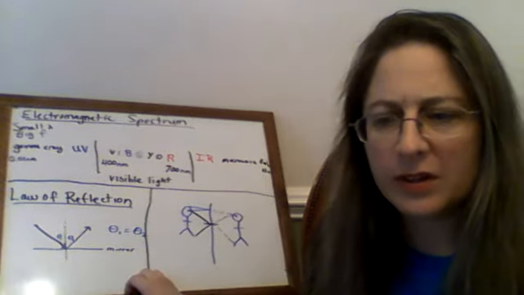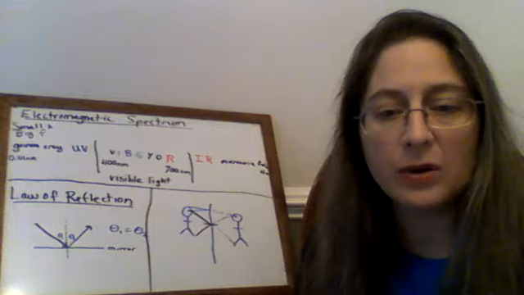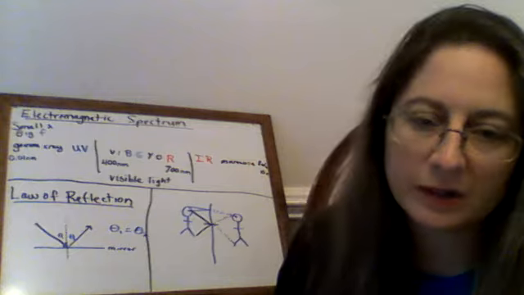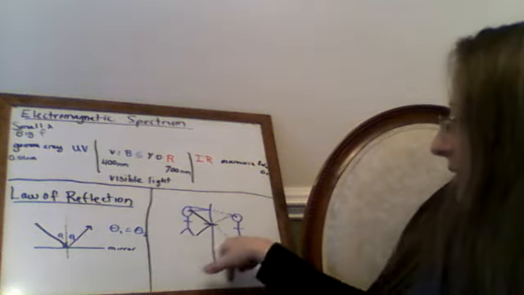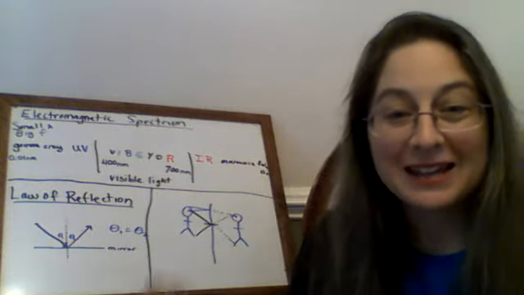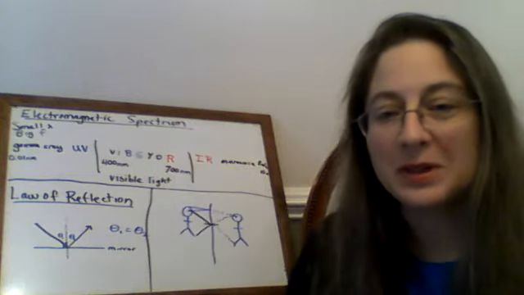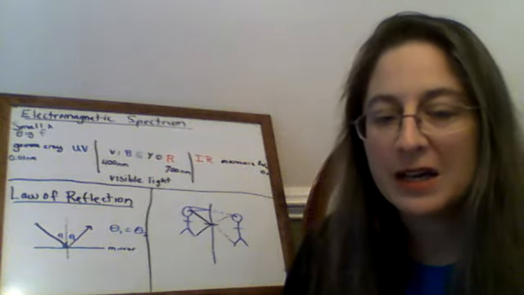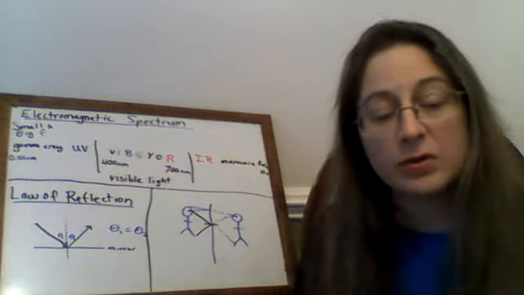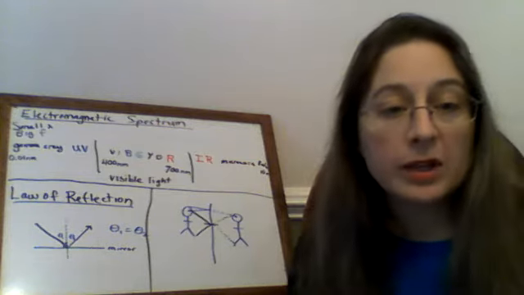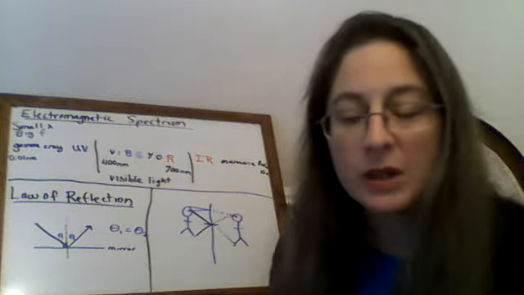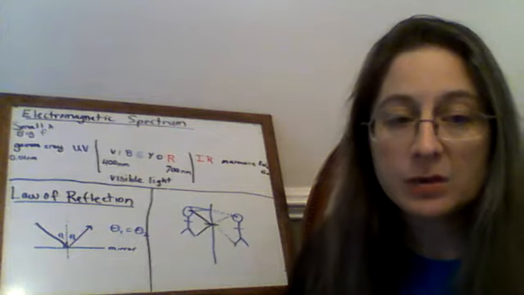So I think you have a question somewhere on your study guide about flat mirrors. Oh, my drawing looks super crooked in the camera. Pretend these two guys are standing at the same exact level as each other. If you're looking into a flat mirror like we use to check out our appearance, how long does the mirror have to be for you to see your whole body? How short can that mirror be before you would not be able to see both your head and your feet? If we think about the angle of incidence being equal to the angle of reflection, we can try to figure that out.